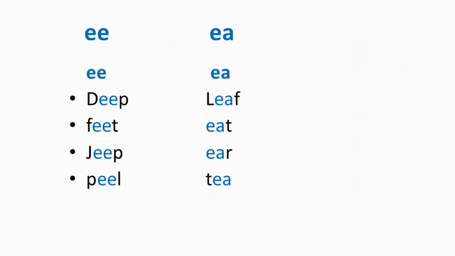So let's see the next example, vowel E. Now here again, if there is a double E, in that case we have to take the sound of the E as the alphabet, that is E. And if it is EA, then again A will go silent and it will take the sound of E. So let us see, D, sound of D is D, and double E is there, so it will take the sound of E. D, E, P, deep.